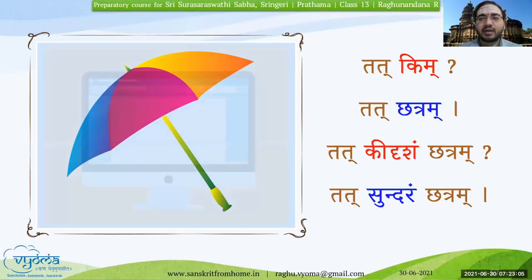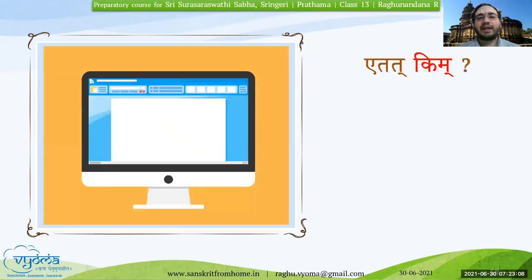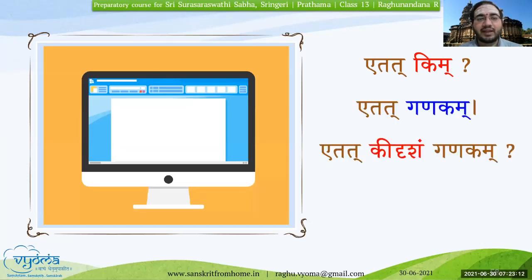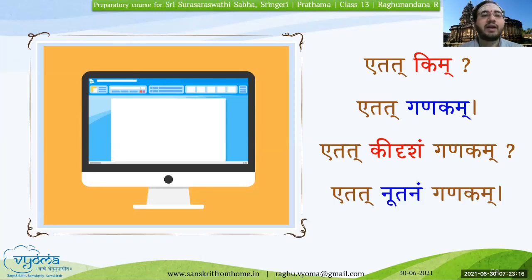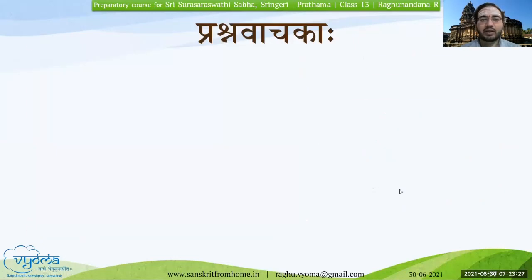Remember this word. We'll see one more example. Etat kim, etat ganakam. Etat kidrisham ganakam. Etat nutanam ganakam. This is a new computer. Kidrisham means what kind of computer is it? We can use any adjective similar to it.